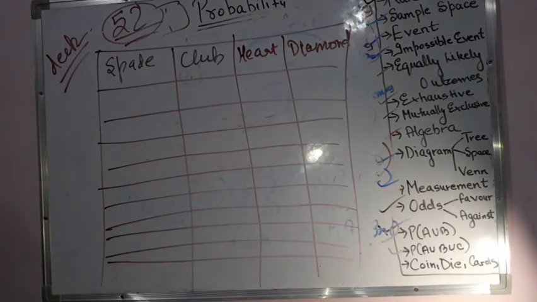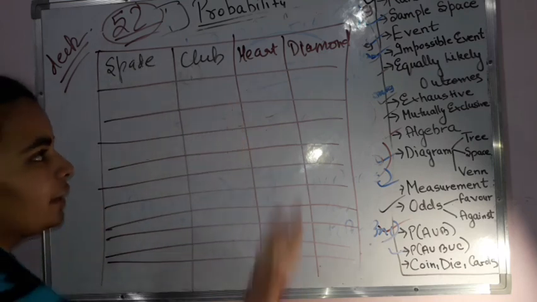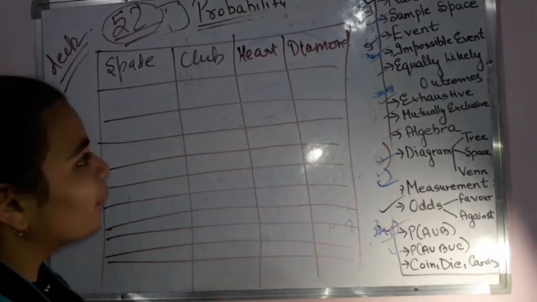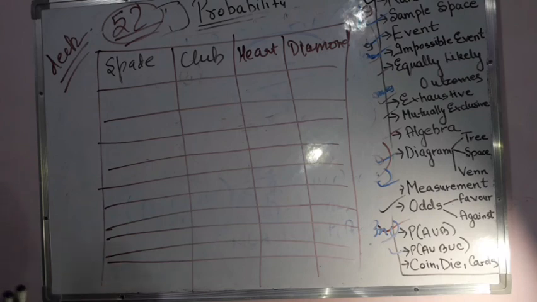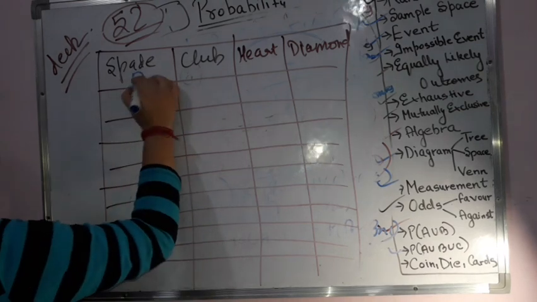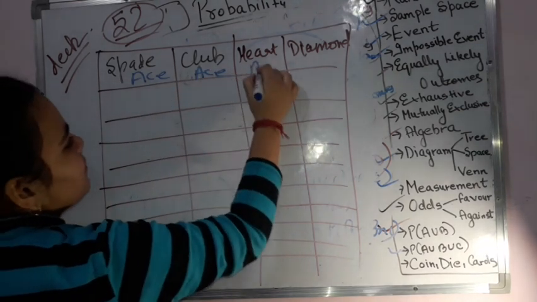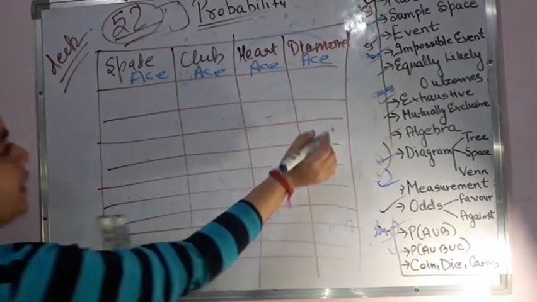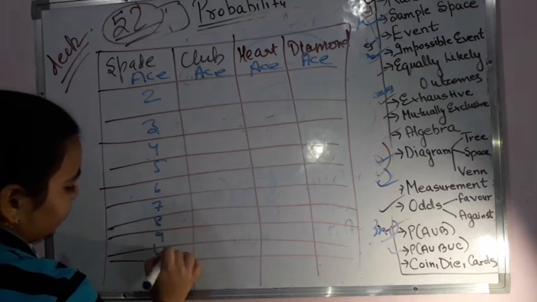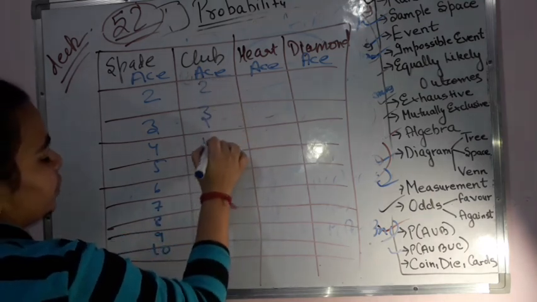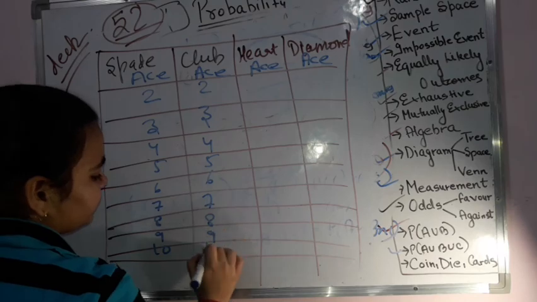Now see, spade and club are black cards. These are black cards. I have written with the black only. And heart is red and diamond, it is pure, therefore it is also red. So heart and diamond are red and spade and club, these are black cards. Okay, the first card that you have for all of them is ace. Ace, you know, 1, ikka, ace. So ace is the first card. The second one you will be having 2, 3, 4, 5, 6, 7, 8, 9 and 10 up till 10 for all. Similarly